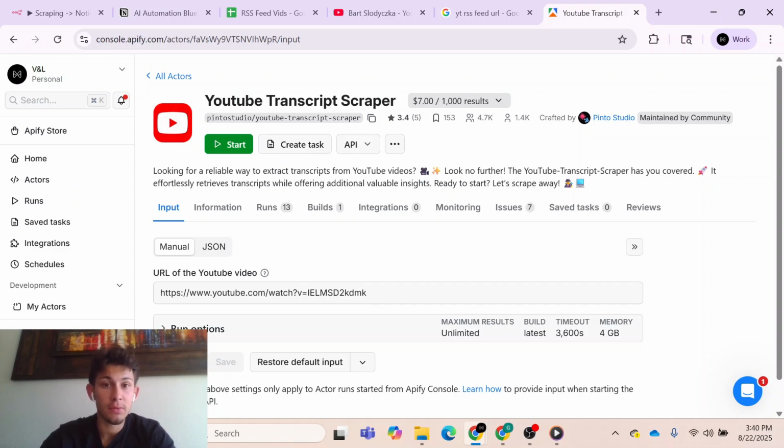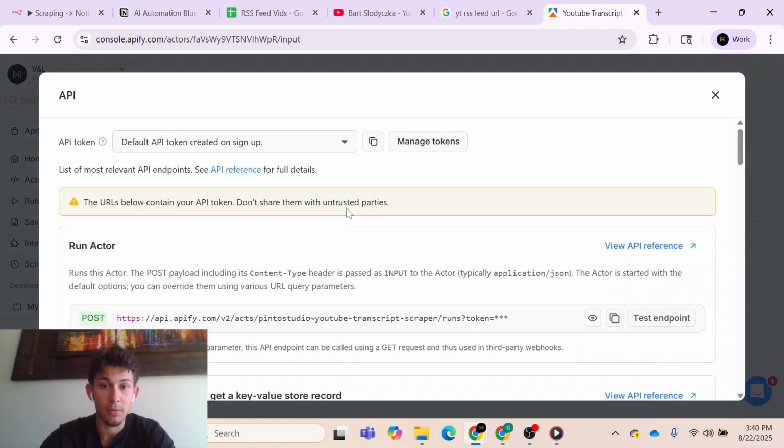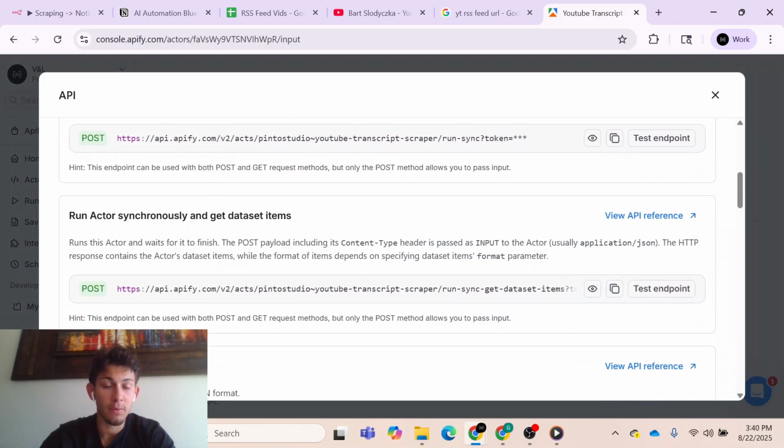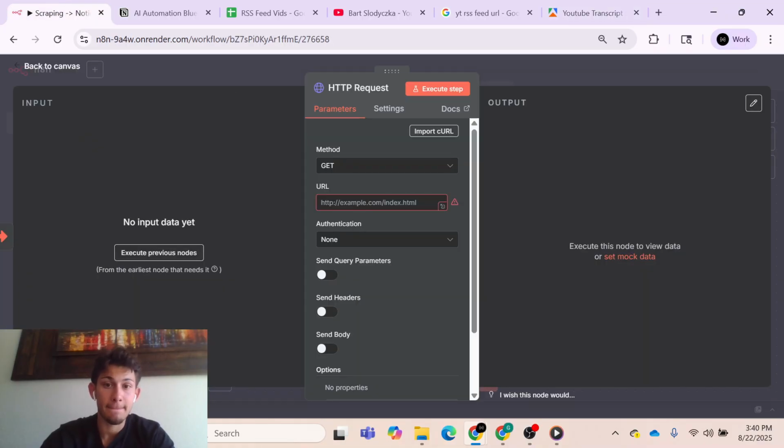So what we're going to do is go over to this API dropdown and go to API endpoints. What we want to do is run this actor and get the dataset items. This is just getting the output. So this is the endpoint. It's a POST to this URL. So let's copy that, change this to POST, and paste that.